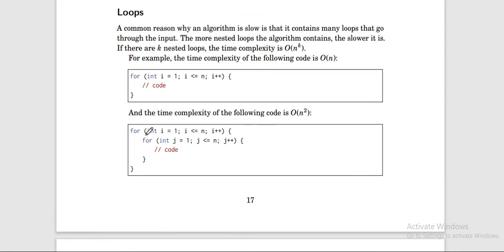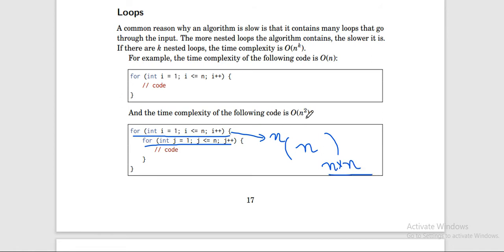Now suppose you have a loop, and inside that loop you have another loop. If the outer loop iterates n times, and inside it another loop iterates n times, then this code will iterate n into n times. So what will be the time complexity?